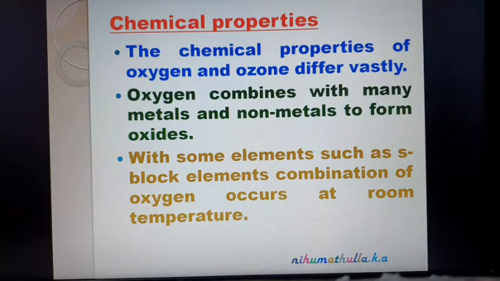Oxygen combines with many metals and non-metals to form oxides. In other words, we can say mostly all the elements present in the periodic table combine with oxygen and form their respective oxides. With some elements such as s-block elements, combination with oxygen occurs at room temperature.